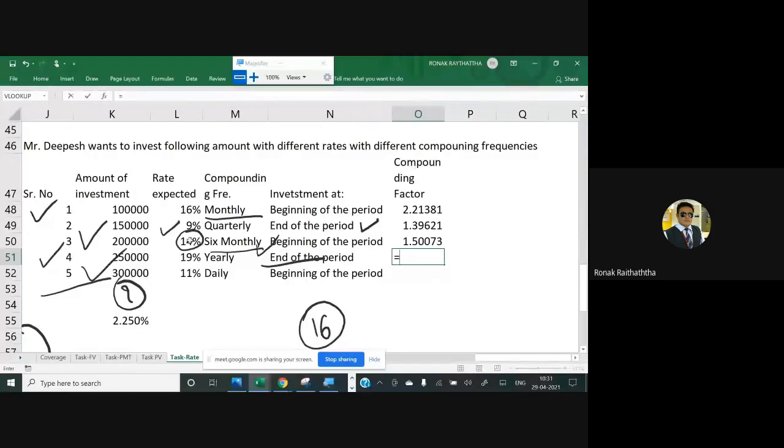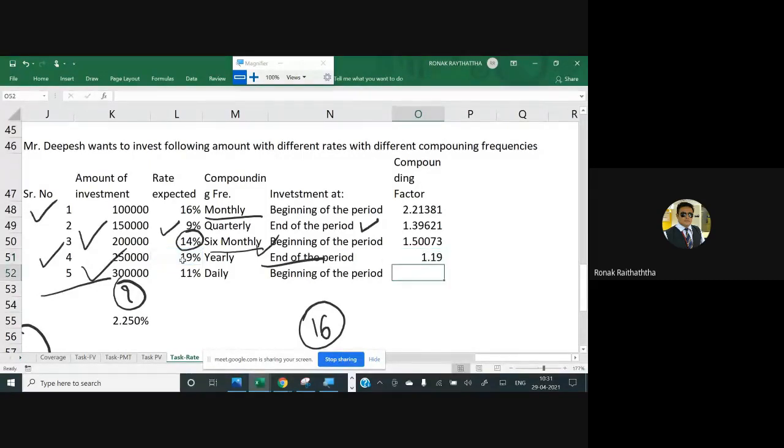Equal to 1 plus 19%, which is anyway yearly in nature, so I'm not going to divide it further. And we are investing at the end of the period. So you obviously get interest only for the 1 year, because at the end of the 5th year we are going to withdraw our money back. So raised to just 1.